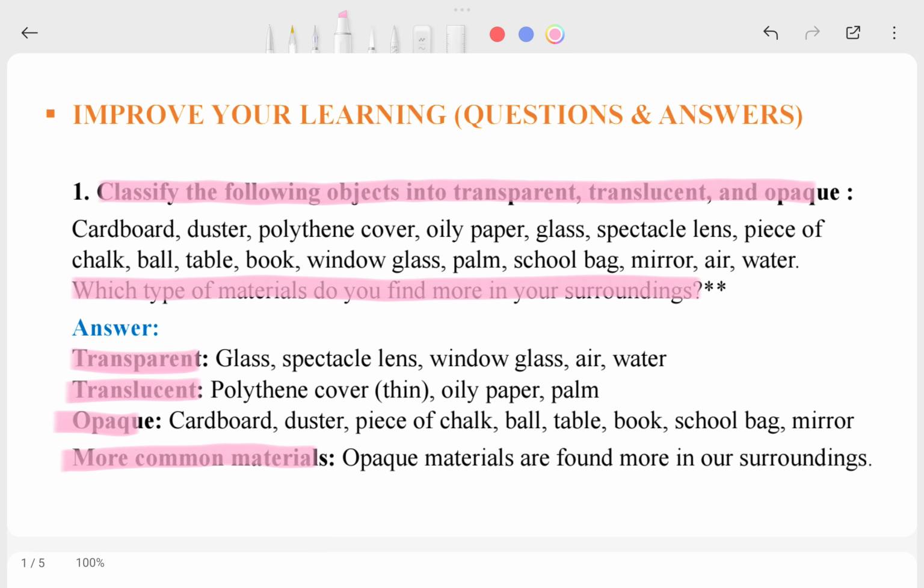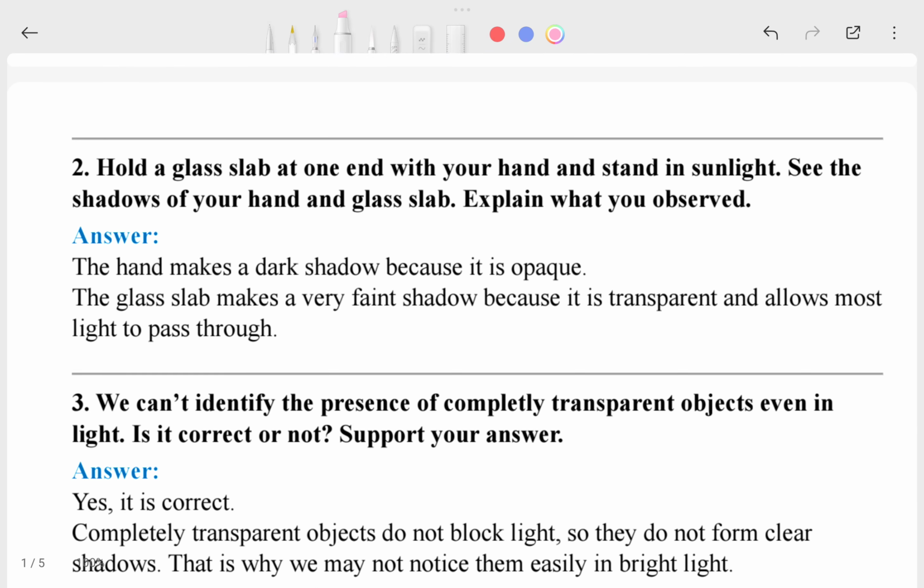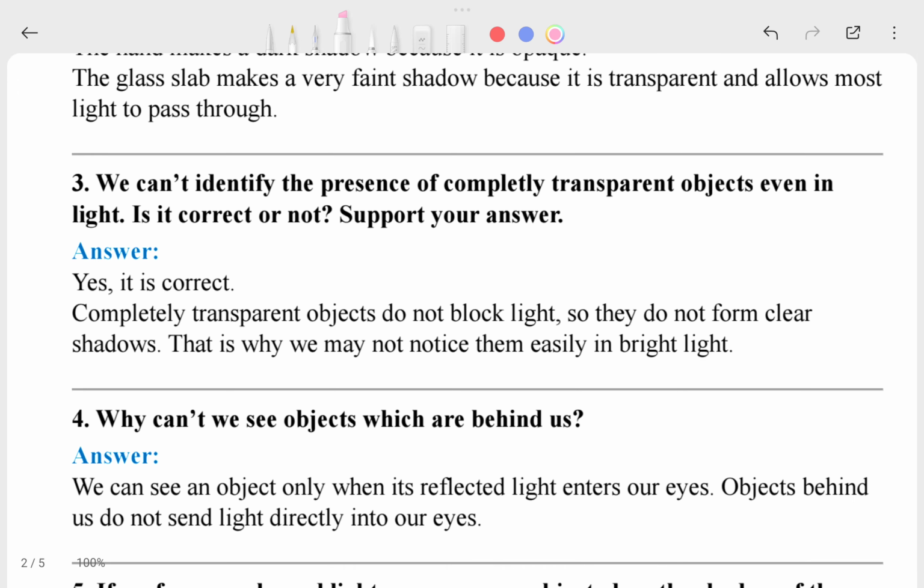Read your question nicely and don't think it is something else. Whatever the question is, it is the same answer, no changes in such type of things. This is the second question, hold a glass and so on, and here is the second answer. Is it clear? Right, so let's talk about the third question. This is the third question and this is the answer.